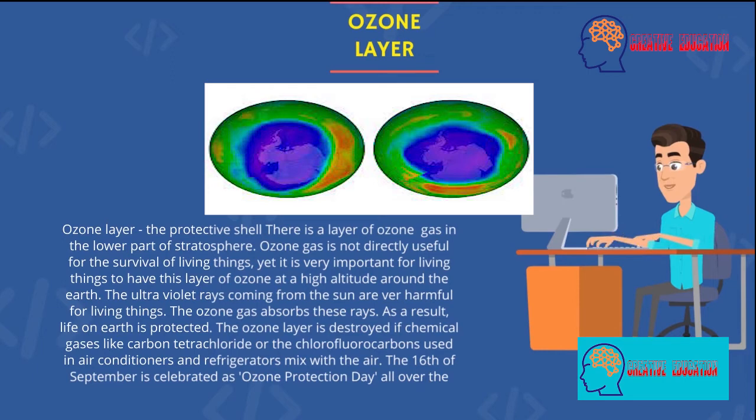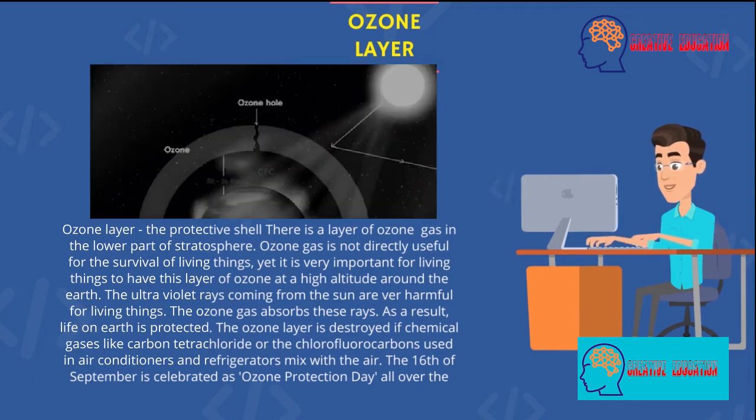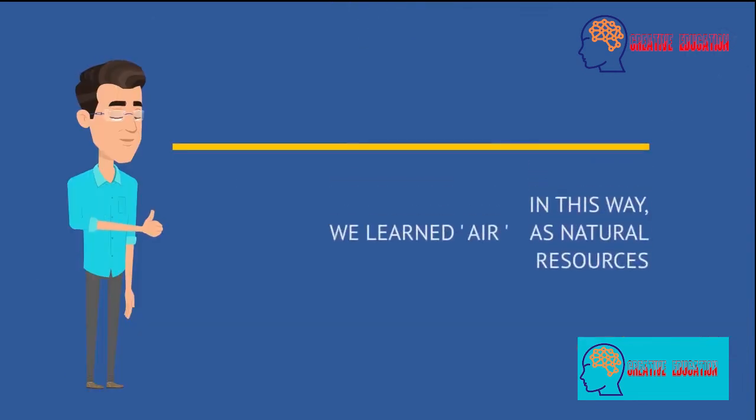The ultraviolet rays coming from the sun are very harmful for living things. The ozone gas absorbs these rays. As a result, life on Earth is protected. The ozone layer is destroyed by chemical gases like carbon tetrachloride or the chlorofluorocarbons used in air conditioners and refrigerators.